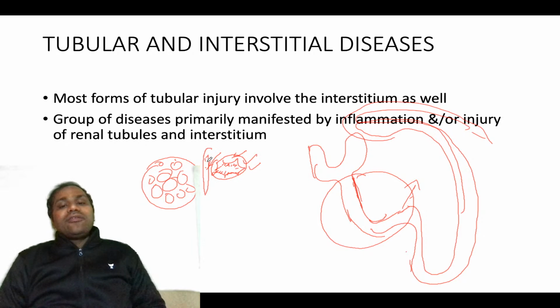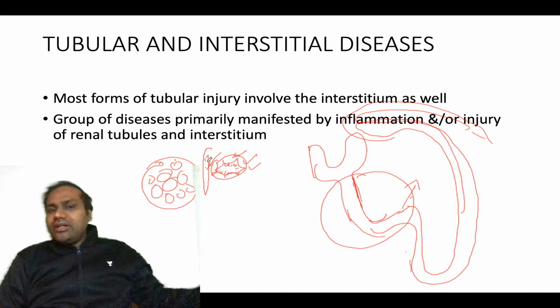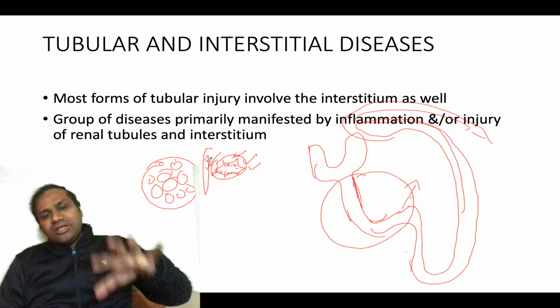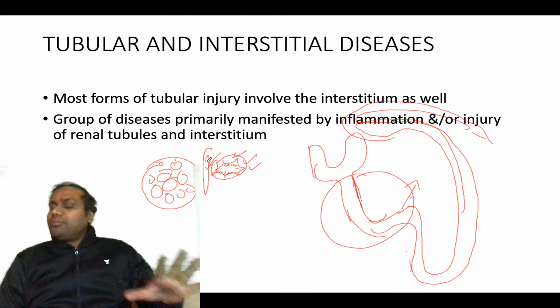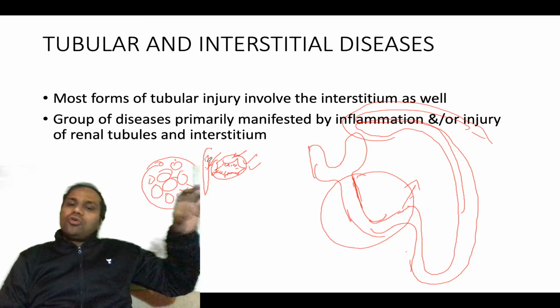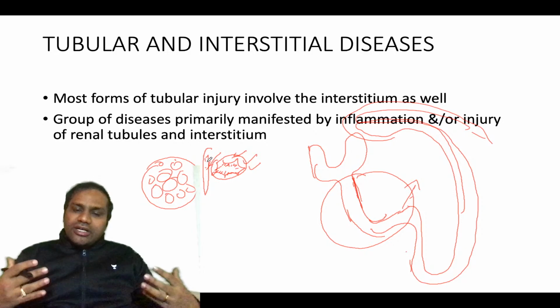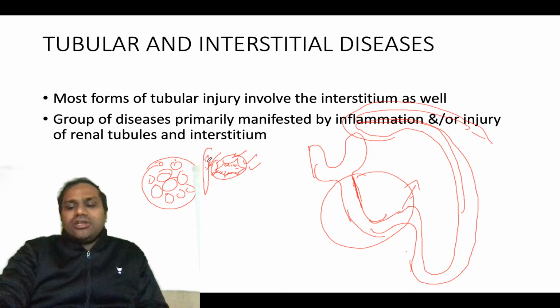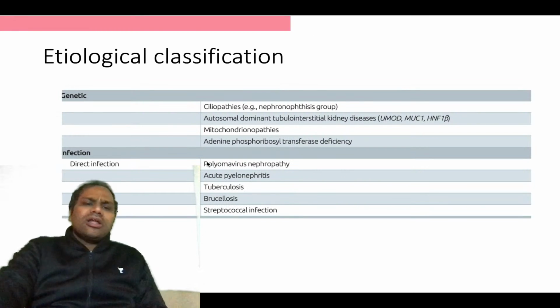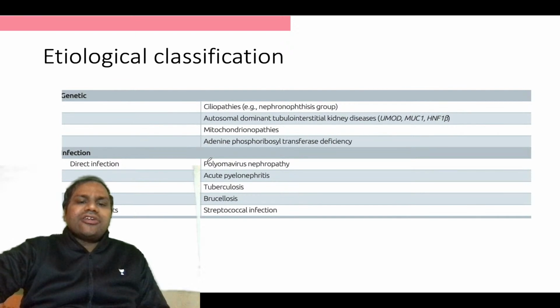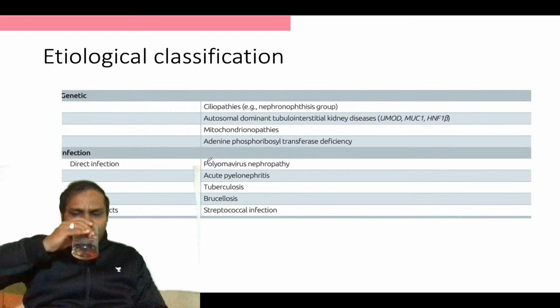One thing you should know very well: most diseases we did previously, also glomerulonephritis, will involve the interstitium and tubules. But there we focused more on glomerular diseases, and here the tubular diseases will focus more on the tubules, okay? What are the different classifications and etiologies which will cause this disease?